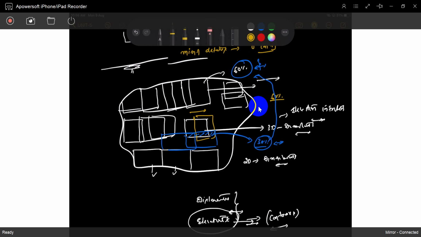Terrestrial photographs we can't cover much, because in textbooks there is not much information on terrestrial photography. Aerial photographs are discussed extensively, so we will mostly discuss aerial photographs. For terrestrial photography, just 5 to 10 minutes, or if I get some information, I will explain. Mostly we'll discuss aerial photographs.